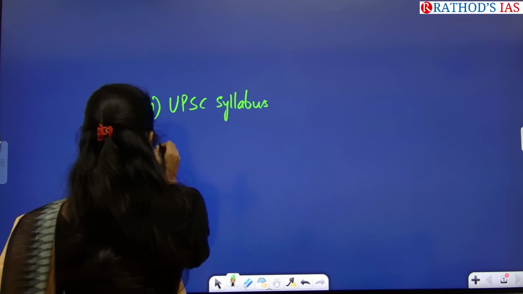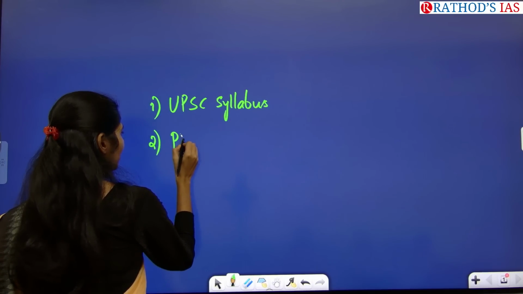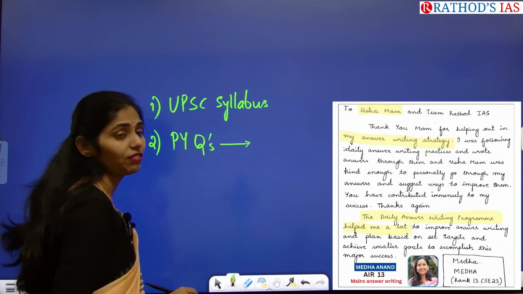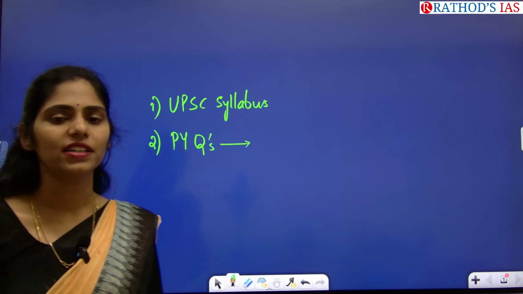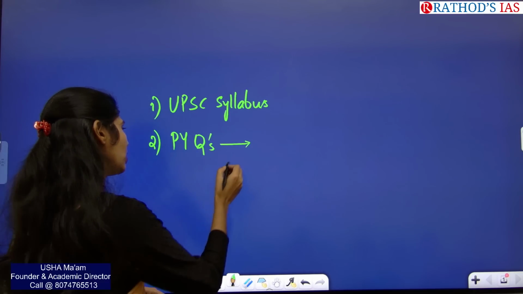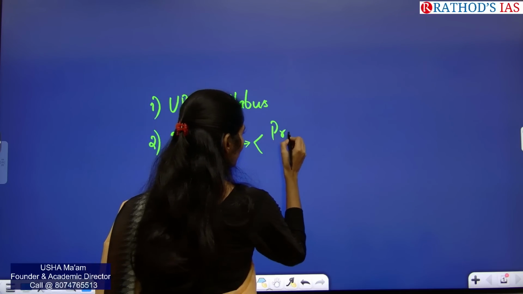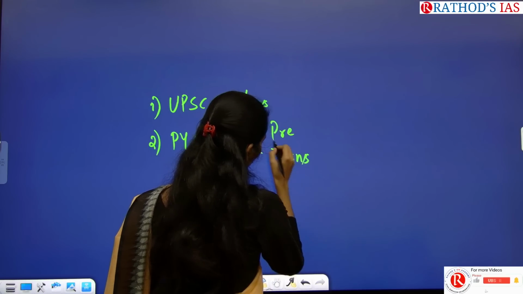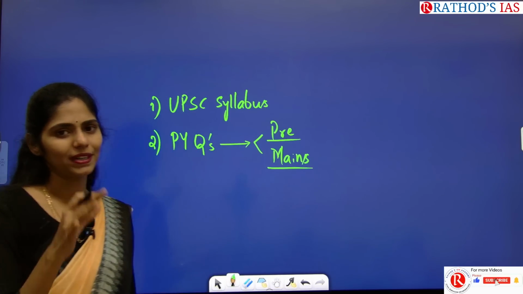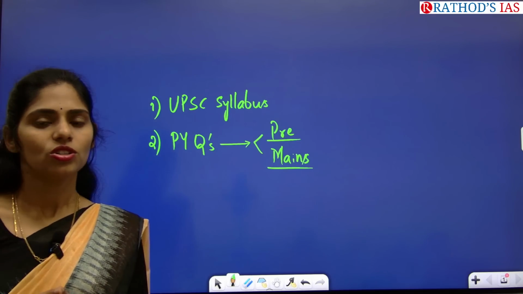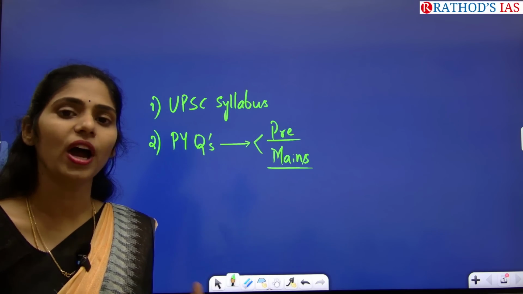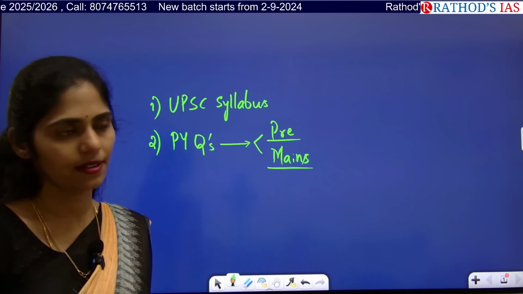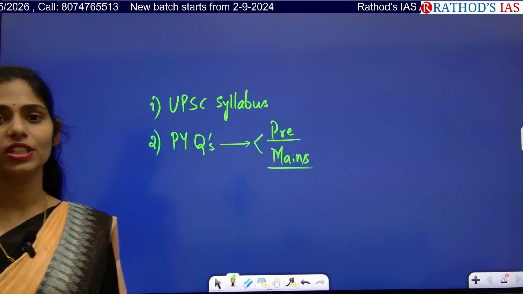And the next important one is previous year's questions. Everyone knows that current affairs will become a good part of your examination. You can get questions in your prelims and also in your mains. See how the questions are asked from a relevant or particular topic in your examination, so that you can have an idea of how you have to mold your preparation. Based on that, you can change your strategies. So you have to focus on these two things.